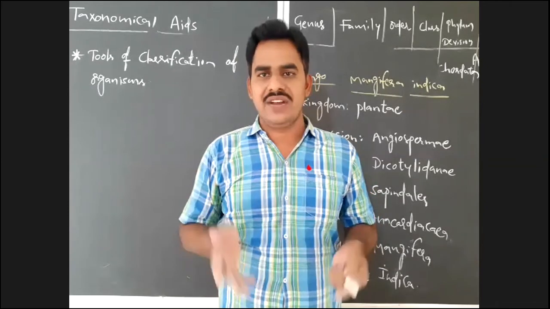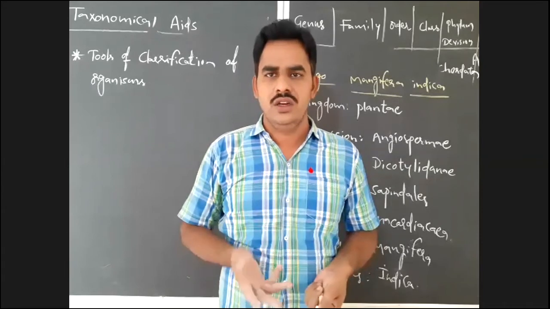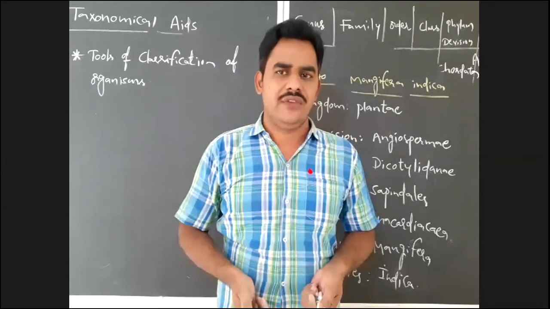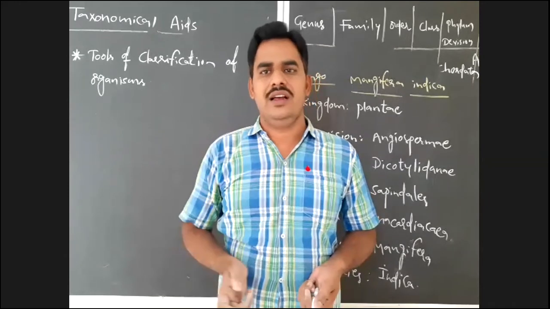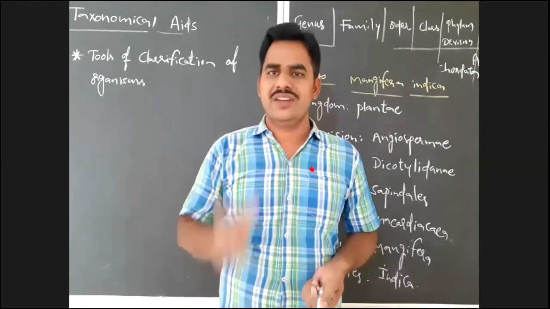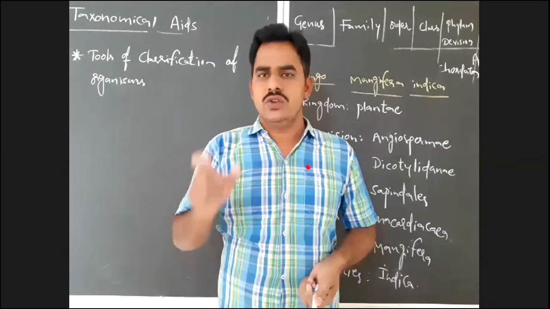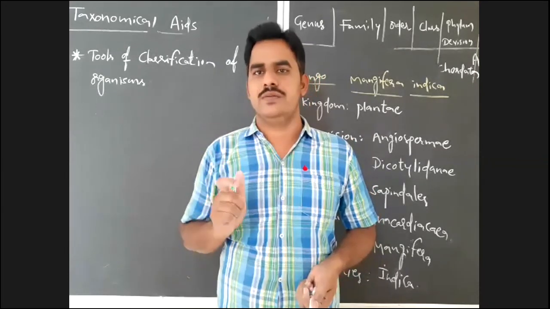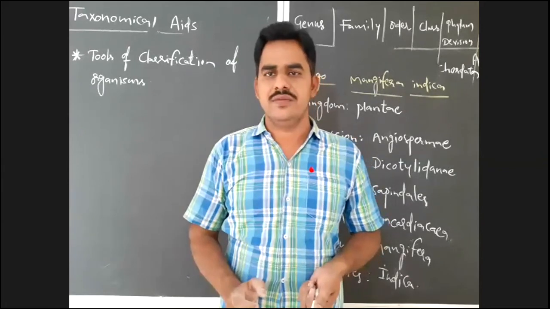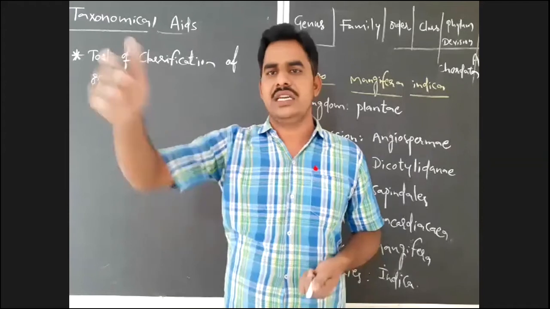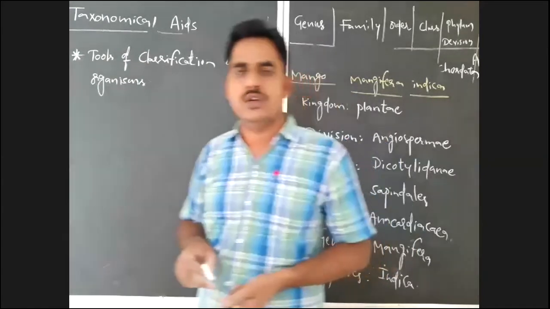Who is your tool of classification? That is your teacher, who provides you valuable information for the classification of organisms. So whatever thing or material is useful for the classification of organisms, or provides knowledge with the help of which a person can classify the organisms, that is known as taxonomical aid.